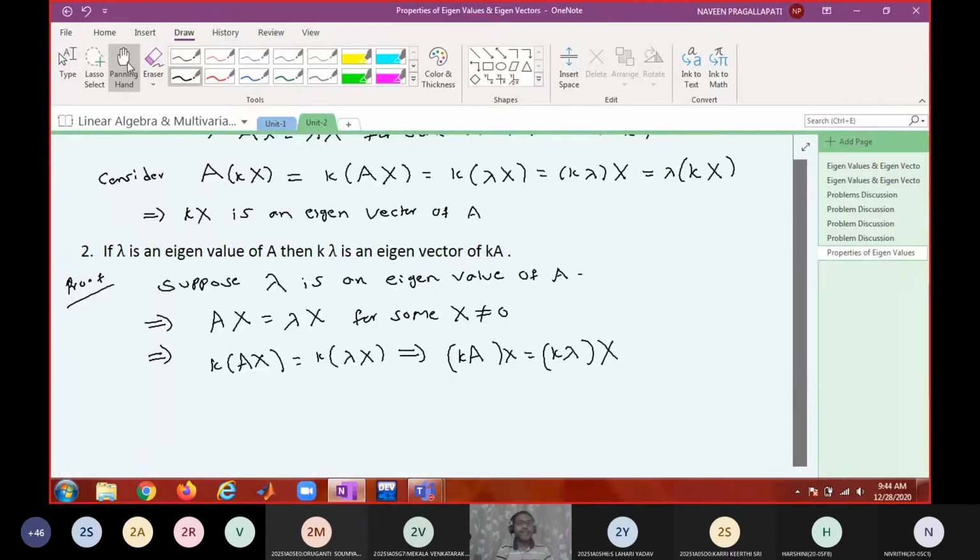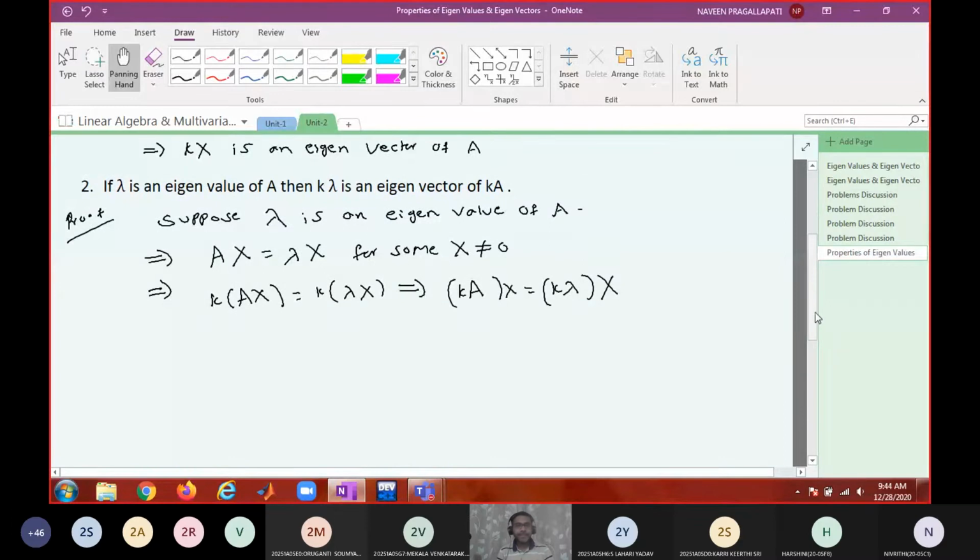Now what is the new matrix? KA. KA into some vector is equal to some constant multiple of the same vector. K is a scalar, lambda is a scalar, k into lambda is also a scalar, right? So a matrix multiplied with a vector is equal to some constant multiple of the same vector, which means this vector is called an eigenvector of KA, and k lambda is an eigenvalue of KA. Do you agree? So from this, what is your conclusion?